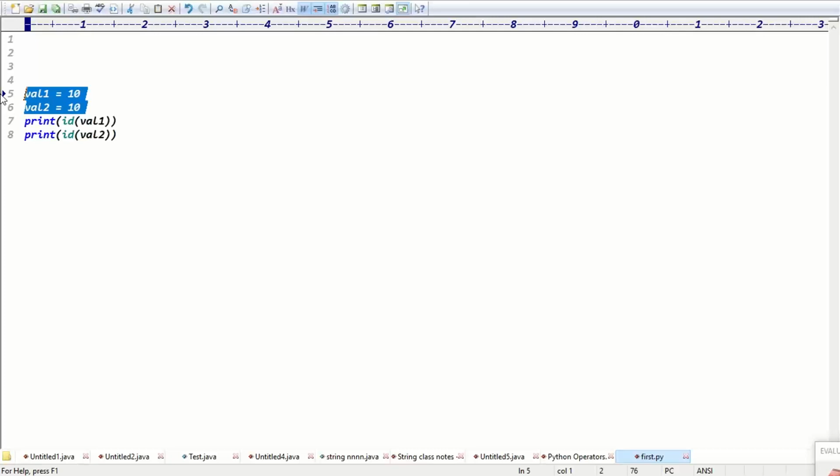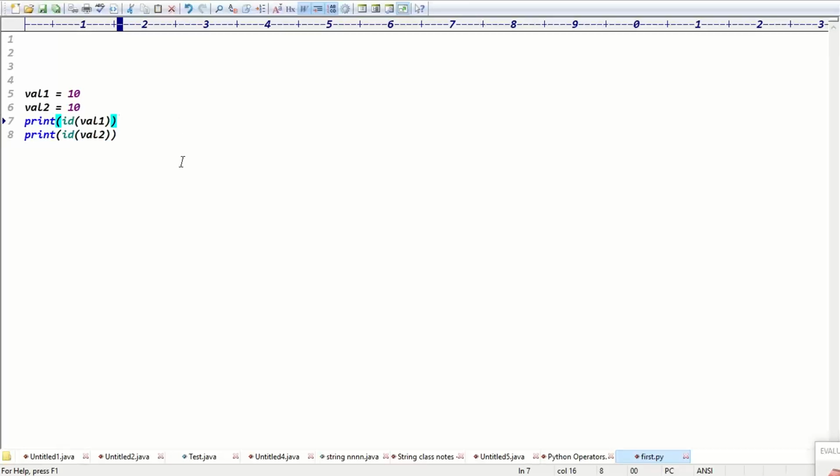So should val1, val2 point to two different memories or the same memory? Same memory is fine, right?